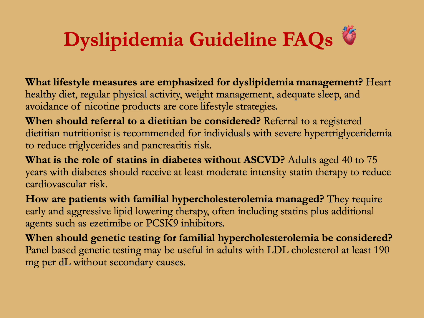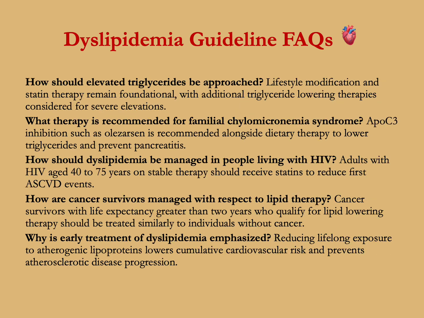How are patients with familial hypercholesterolemia managed? They require early and aggressive lipid-lowering therapy, often including statins plus additional agents such as ACC or PCSK9 inhibitors. When should genetic testing for familial hypercholesterolemia be considered? Panel-based genetic testing may be useful in adults with LDL cholesterol of at least 190 mg per deciliter without secondary causes.